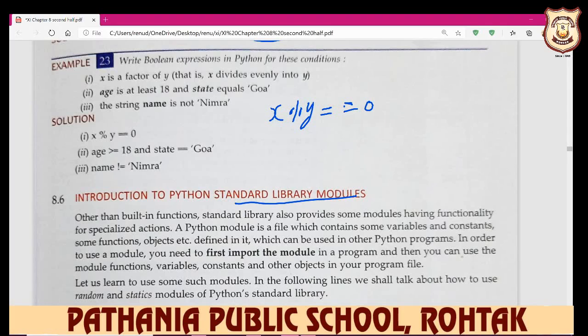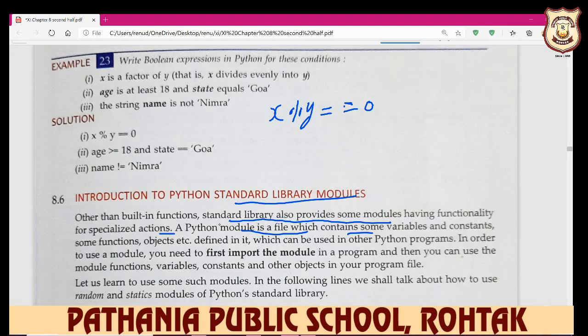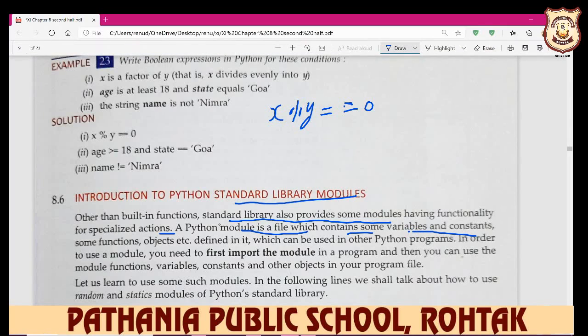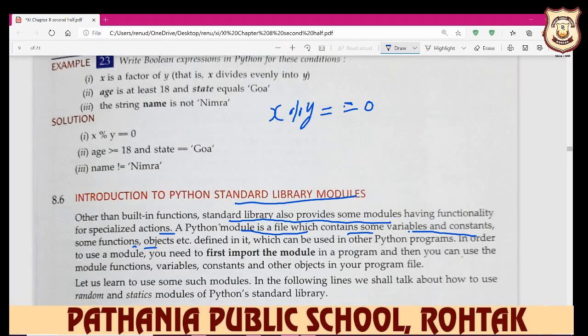Other than built-in functions, the standard library also provides modules having functionality for specialized actions. A Python module is a file which contains variables and constants. Variables are changeable, but constants are fixed. It also contains functions and objects, etc., defined in it, which can be used in other Python programs.